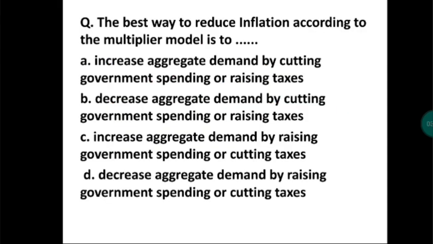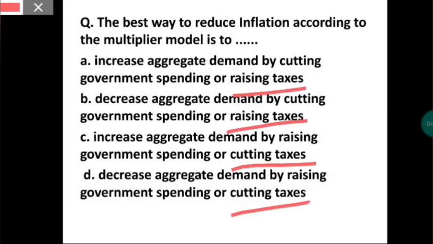Next question. The best way to reduce inflation according to the multiplier model is to: A, increase aggregate demand by cutting government spending or raising taxes; B, decrease aggregate demand by cutting government spending or raising taxes; C, increase aggregate demand by raising government spending or cutting taxes; D, decrease aggregate demand by raising government spending or cutting taxes. Here we can see that there is raising tax, cutting tax, cutting tax.